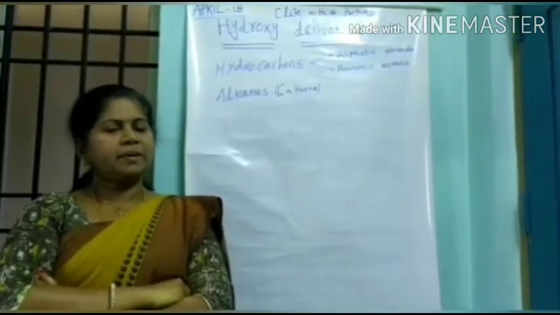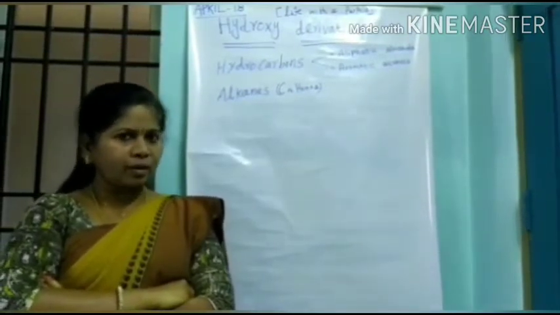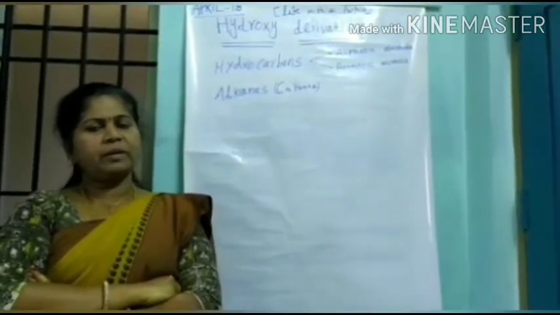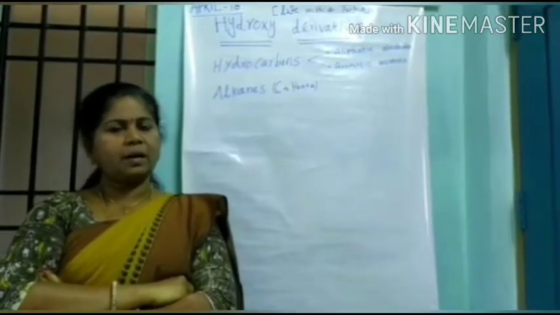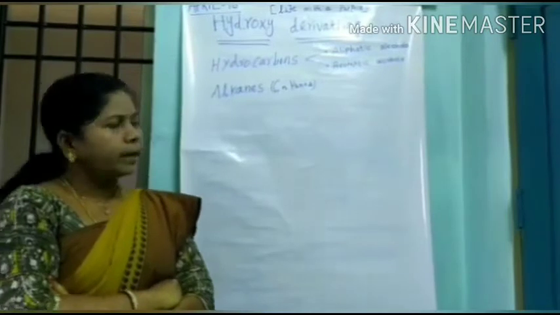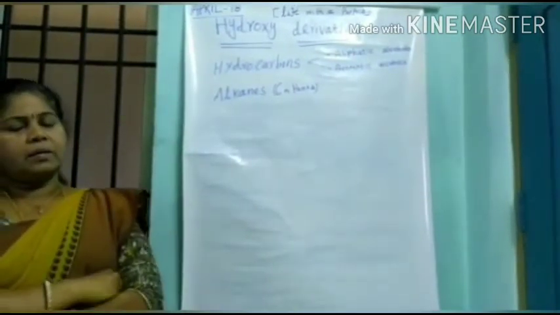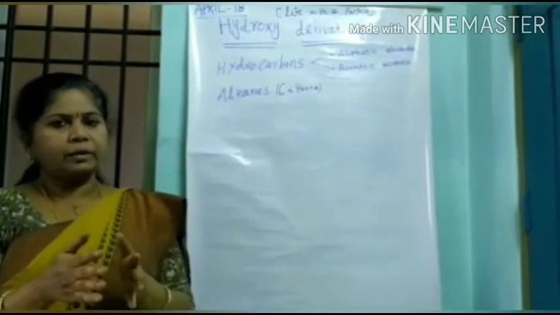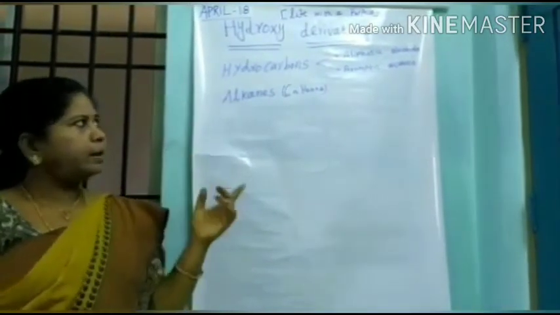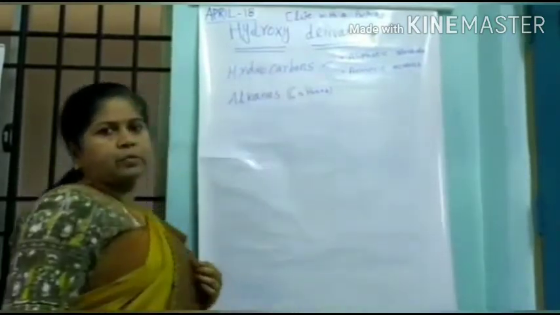Yesterday we learnt about hydrocarbons, organic chemistry, what is the meaning of organic, what is chemistry, and why we need to learn organic chemistry. Organic chemistry is not tough. Yesterday we also discussed hydrocarbons: carbon and hydrogen combined together form hydrocarbons. From hydrocarbons, today we are going to discuss hydroxy derivatives.